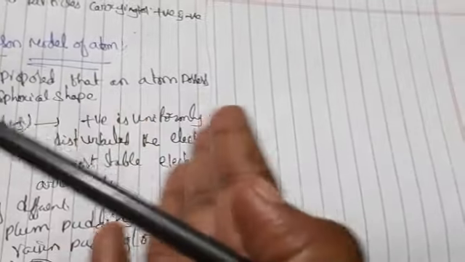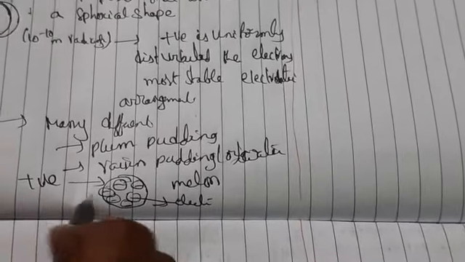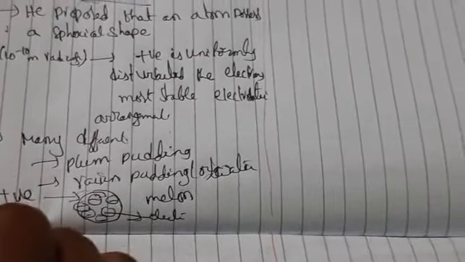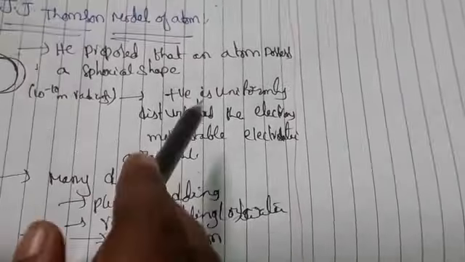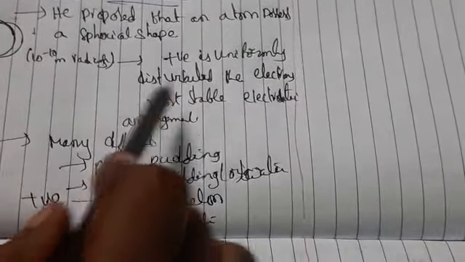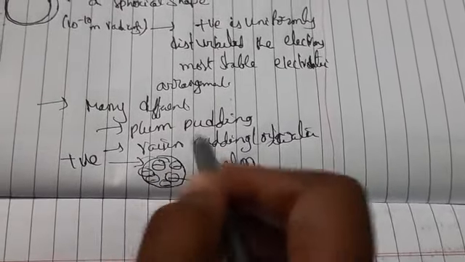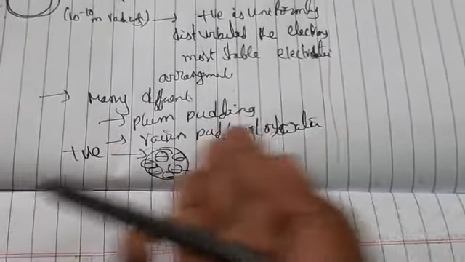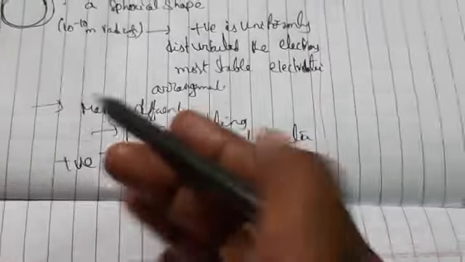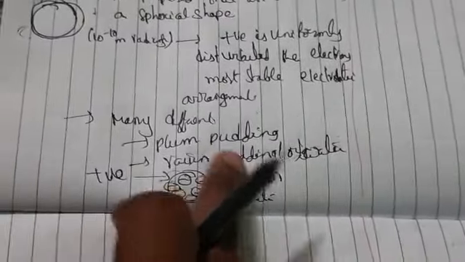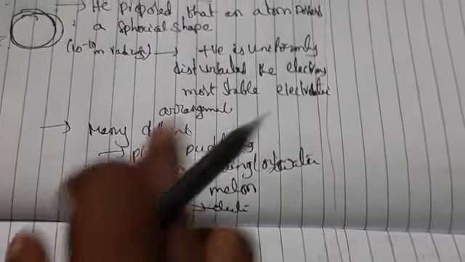The upper layer is a positive charge, and inside, the seeds are electrons. So the positive charge is uniformly distributed with the electrons embedded in it. The green pale layer is embedded with the seeds inside, meaning electrons. So this is nothing but the watermelon model.